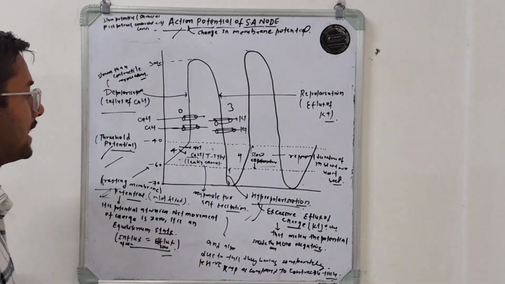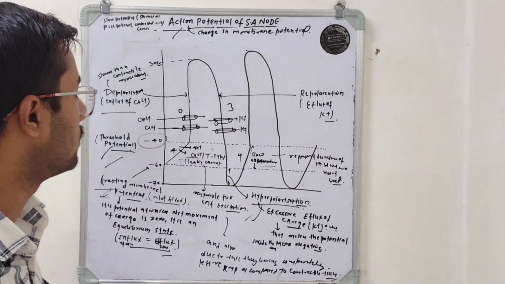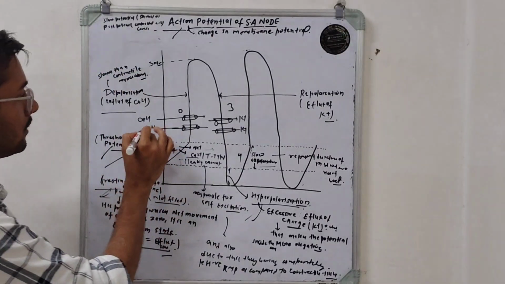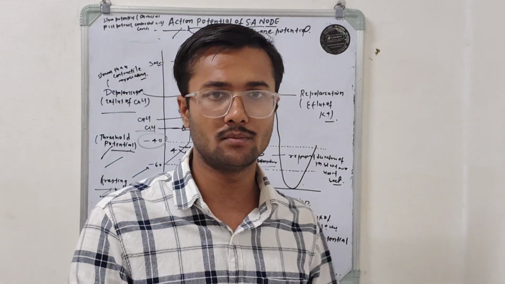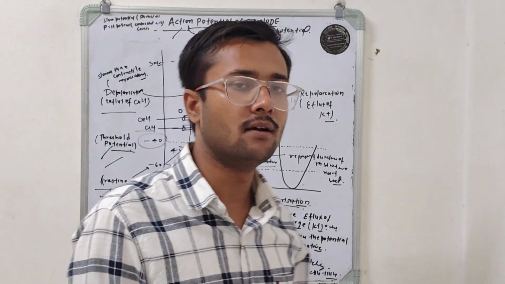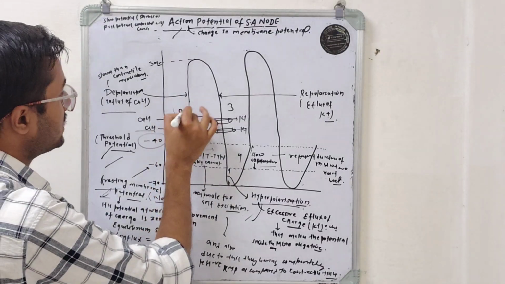As it reaches minus 40 millivolts, there is the opening of calcium channels, and there is a rapid change in membrane potential. We call that rapid depolarization or phase 0.